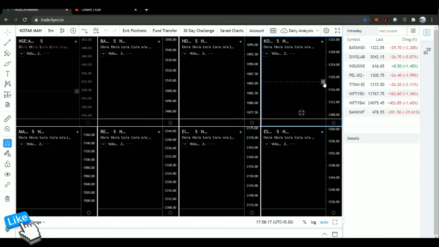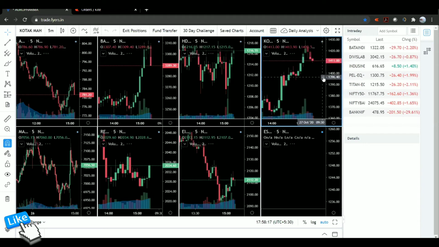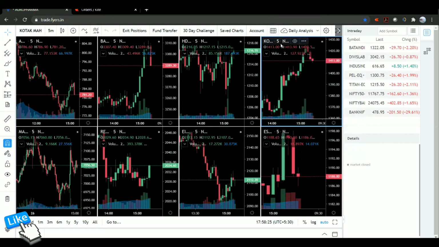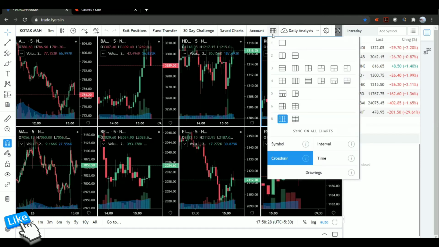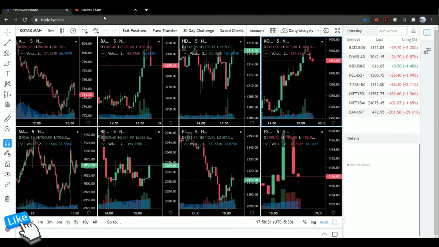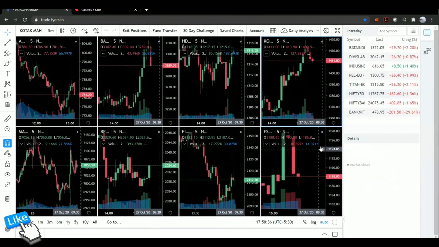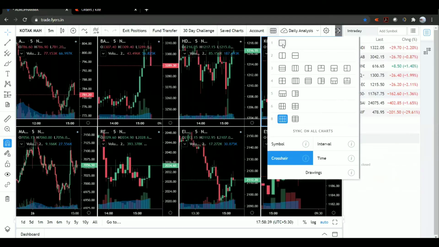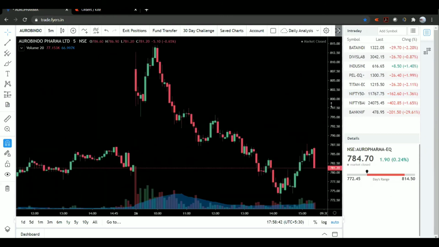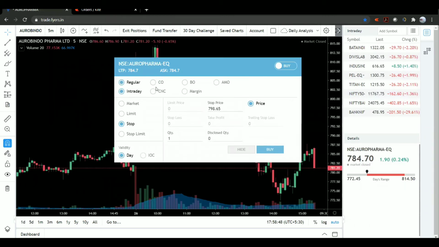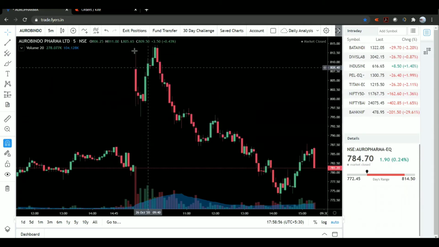Now if I take one of the charts here and click on this directly, the difference between this terminal and that terminal is that you can directly trade on one single chart, instead of seeing all the prices and all. Okay, now if I go directly here, I'll take a single chart. So you learn all this over the period of time. And then if you see here, I have buy and sell option here also: regular, intraday, CNC, and then bracket, CO. AMO is after market order, and this is not required currently for you. I'll explain it when it is required.